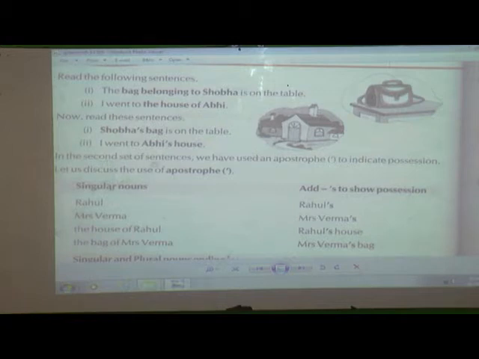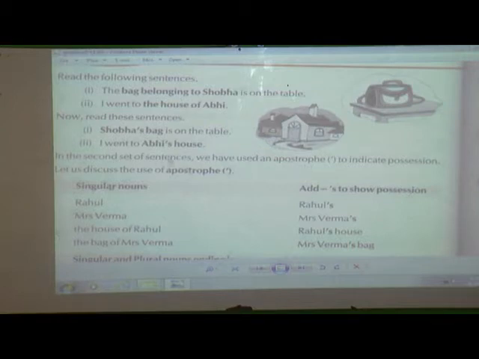See, in the second set of sentences we have used an apostrophe. Here you can see there is no apostrophe at all. It is a clear sentence and both the sentences end with a full stop. But in the next two sentences they have used an apostrophe, Shobha's, and here Abhi's, means apostrophe S. What does this apostrophe indicate?